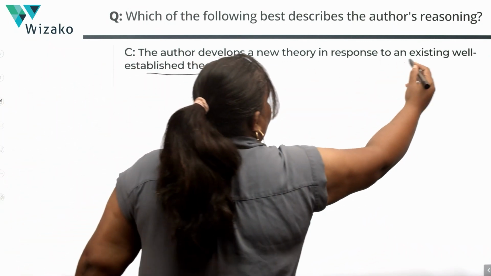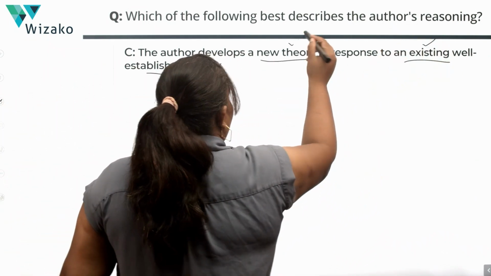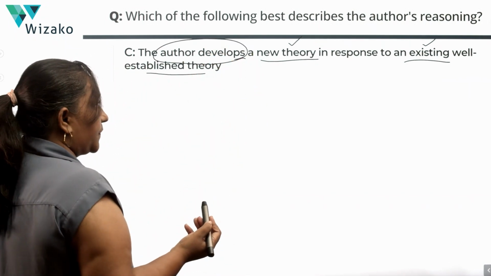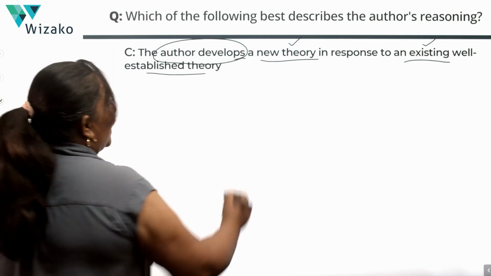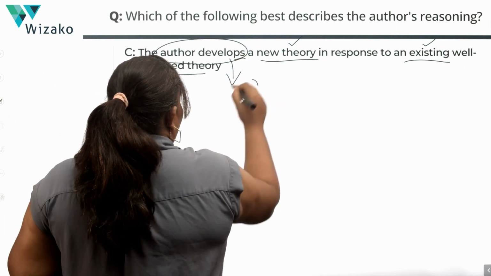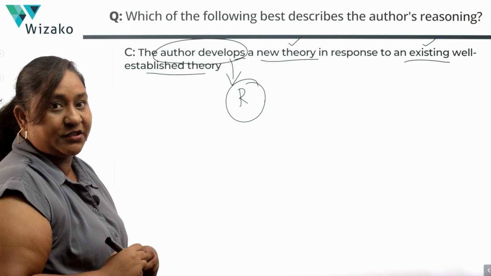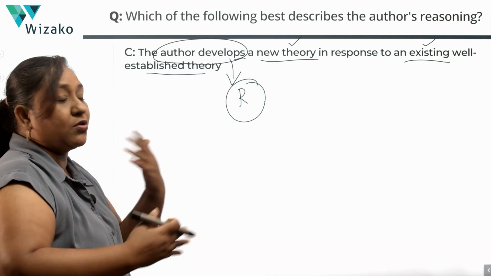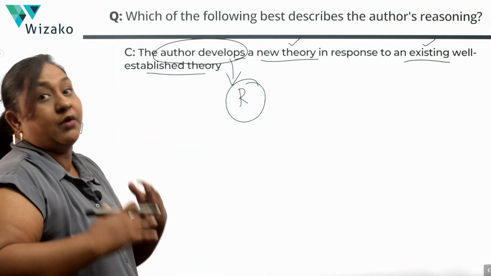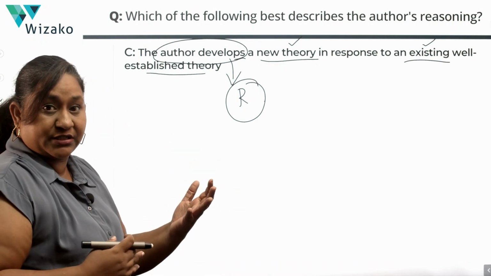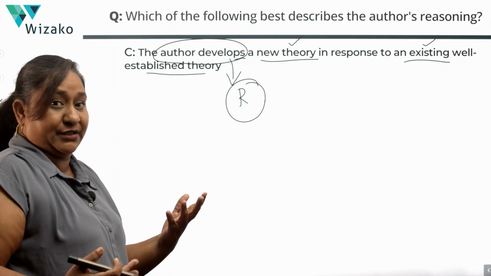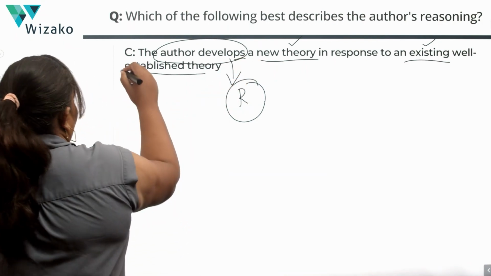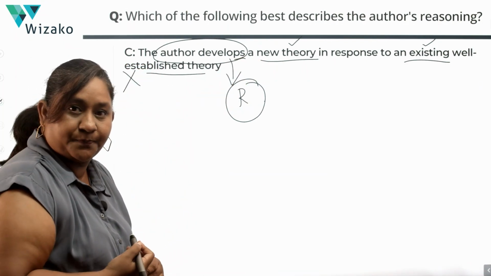The author develops a new theory in response to an existing well-established theory. Yes, you have an existing well-established theory. Yes, you have a new theory. My problem with C is it says the author develops it. Who is coming up with a new theory? It is not the author who is developing it, but the researchers who are developing the new theory. You are attributing the author for this whole methane cud-chewing animals discussion, when all that the author is doing is supporting the researchers and validating them with a hypothetical example, not coming up with a new theory on the author's own. So we'll go ahead and eliminate C as well.